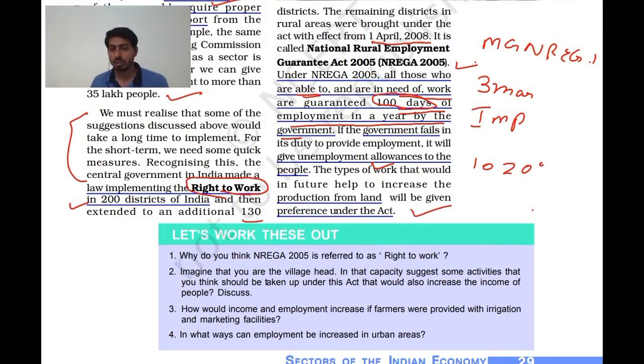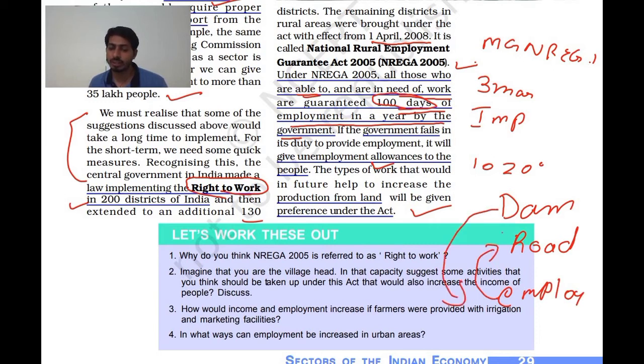For example, if you have to construct a dam or a road, people will get employment, and the government is able to establish infrastructure in that village. So it works for the development of the village and also helps people to get employed.